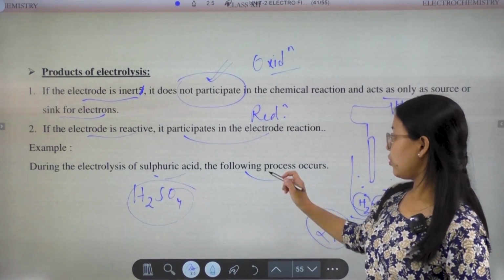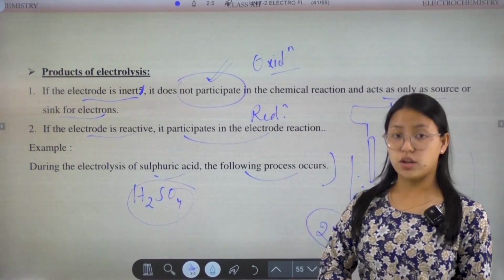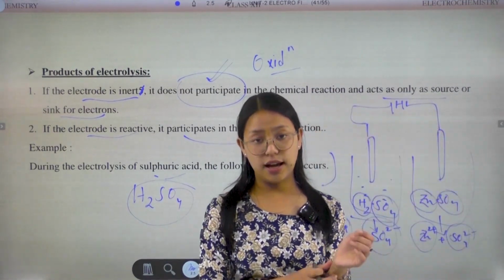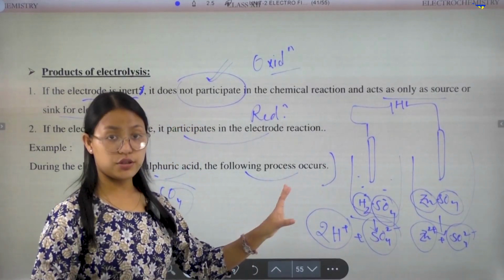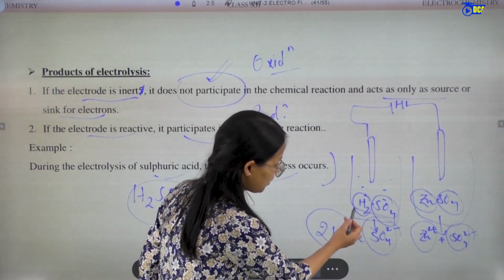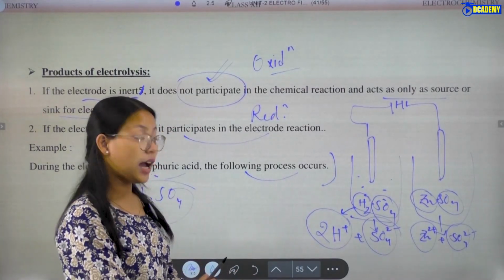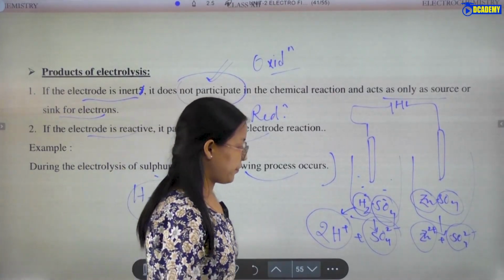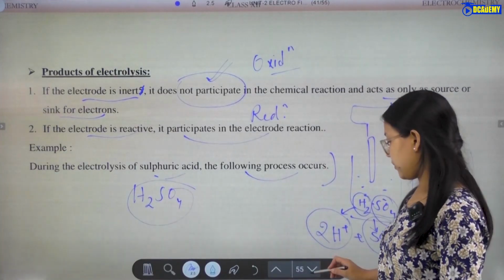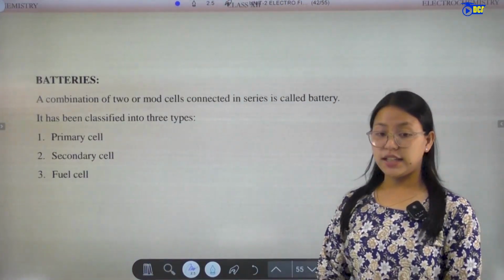So during the electrolysis of sulfuric acid, the following processes occur: reduction and oxidation. Hydrogen is reduced. Okay, so in the next class we are